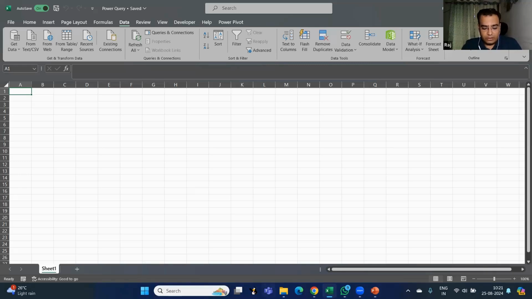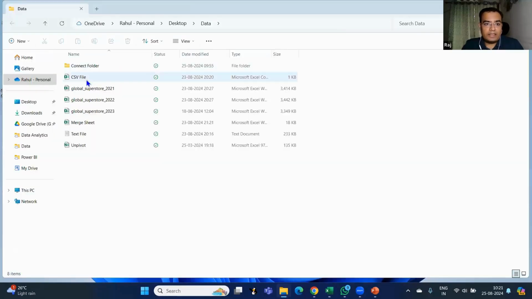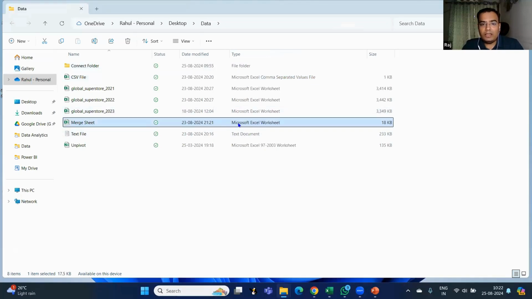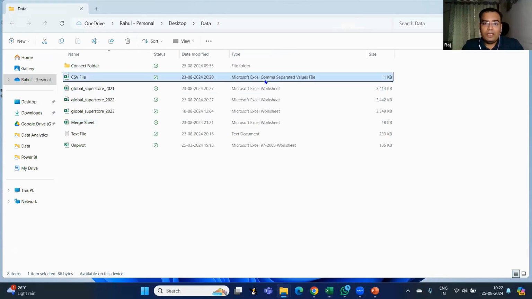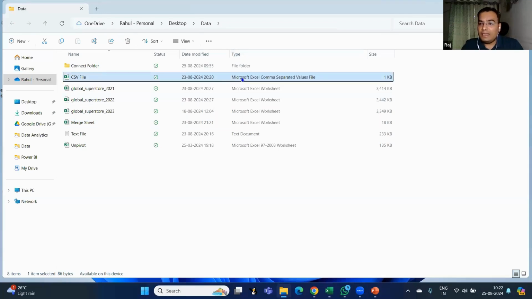First of all, let me just show you the data that I'm going to upload. For example, this is a CSV file. So how to differentiate an Excel file and a CSV file? So if you see here, it is written Microsoft Excel worksheet. So this is an Excel file. Here it is written comma separated value. Okay. So there is a difference between the two formats. Though the icon looks the same, CSV is a different format through which I can get the data in Excel. Okay.